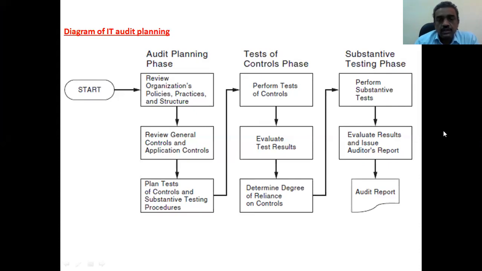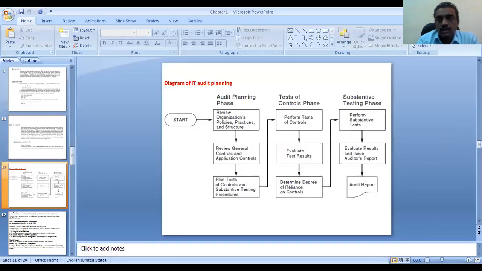The next thing is to evaluate the test results, determine the degree of reliance on the controls, perform the substantive tests and evaluate the results. These are more important topics. So this is the important thing.